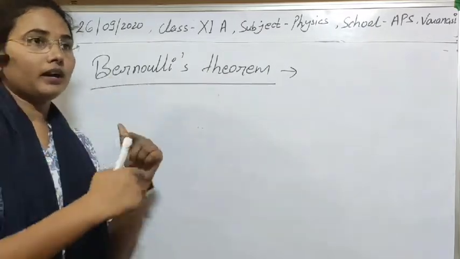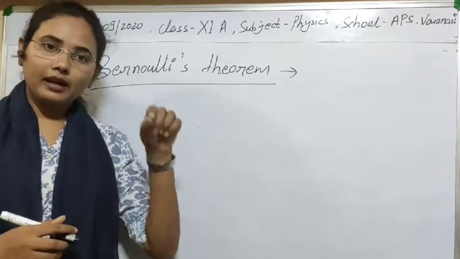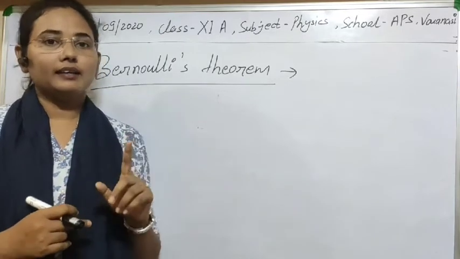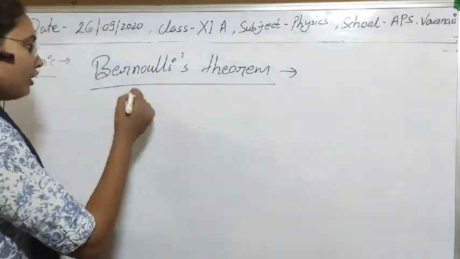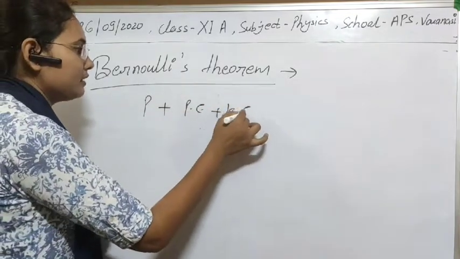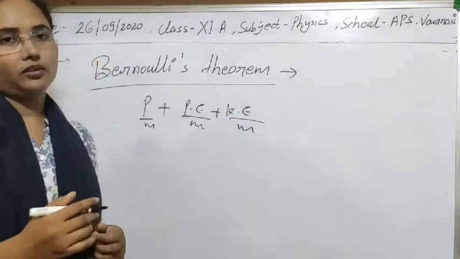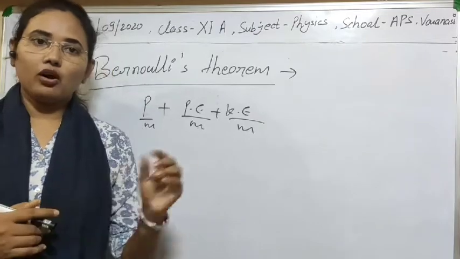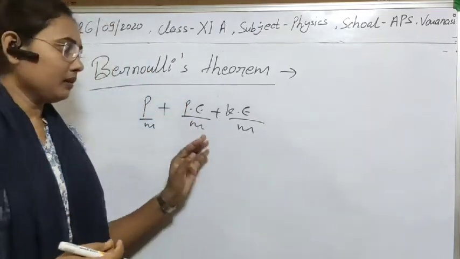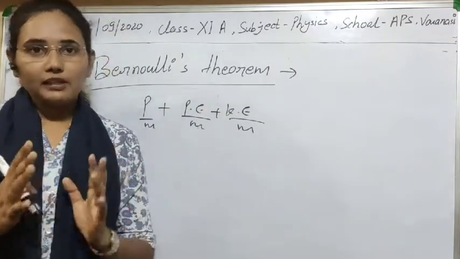Meaning if you draw any cross-sectional area, then for every particle and every point lying in that cross-sectional area, for an ideal liquid, the sum of all three energies, meaning pressure energy, potential energy plus kinetic energy per unit mass, will always be constant, or the same for all particles passing through that cross-sectional area. Again I want to tell you that the statement is very simple.